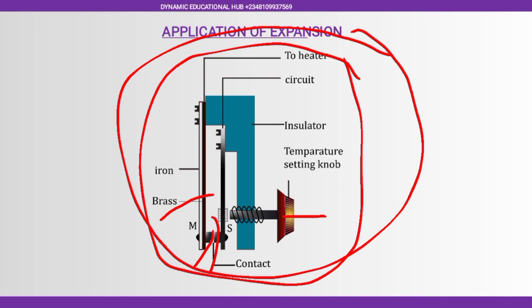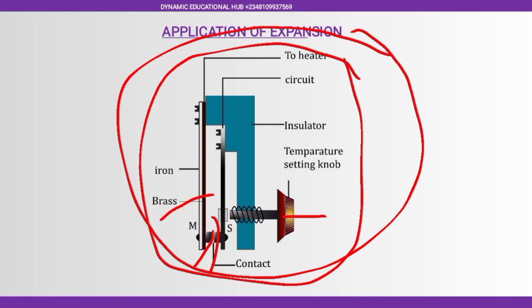Then we have an open circuit. Your device will stop working. You are going to hear a sound like pa, and your iron will stop working. After a few seconds, this thing will cool down again and return to its original shape, and there will be a contact again. Current will flow to that heater again.